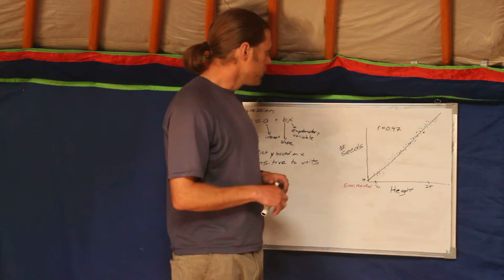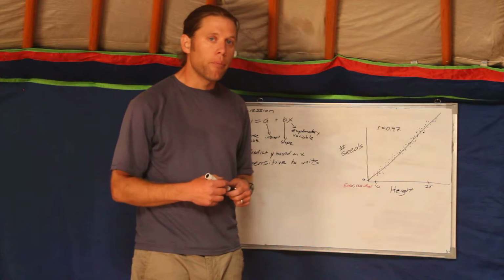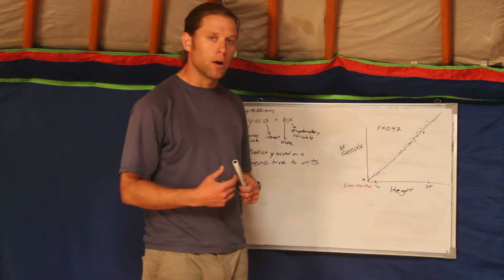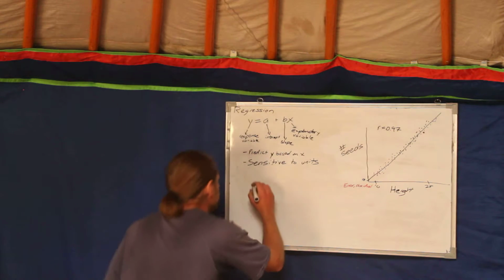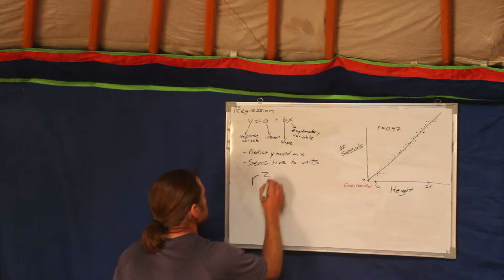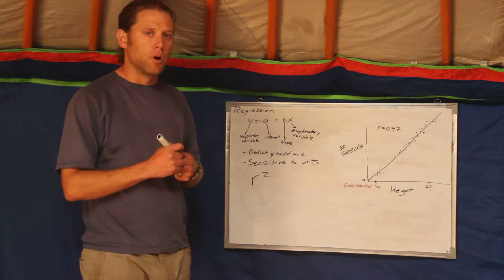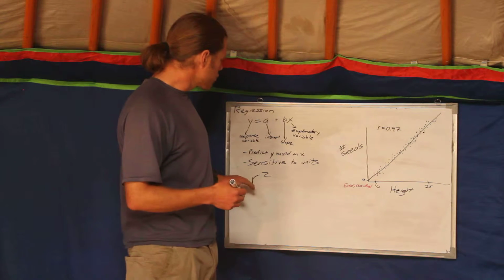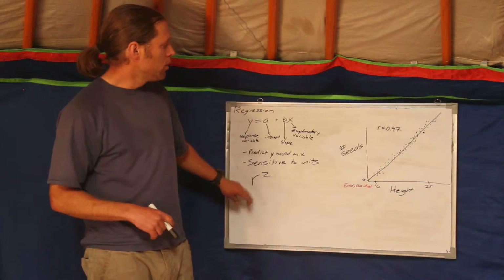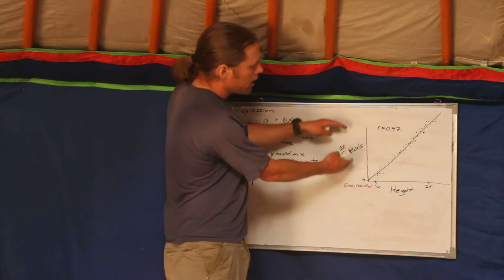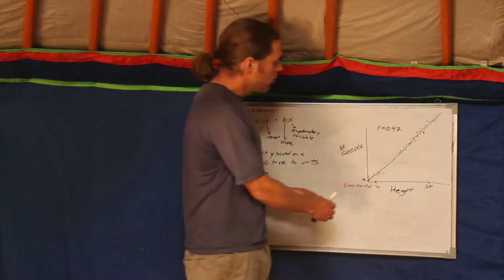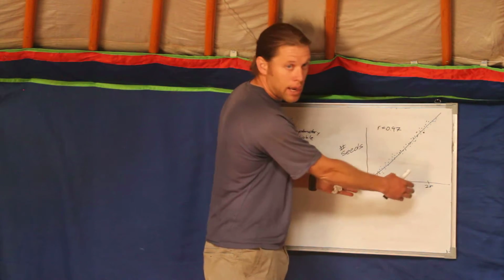So the last thing, and probably the most important, is to discuss r squared. So r squared. You see this a lot, and it's a measure of how successful your regression was. And what it measures is really the variation in y that's explained by regressing y on x.